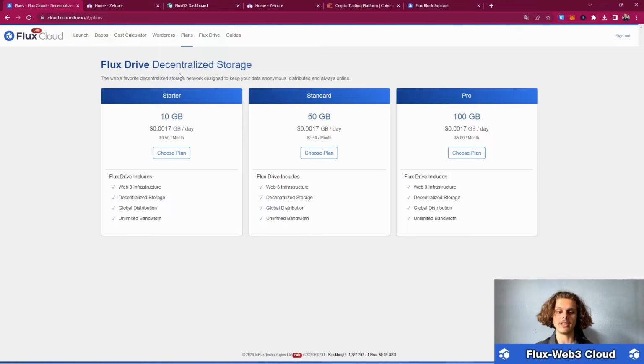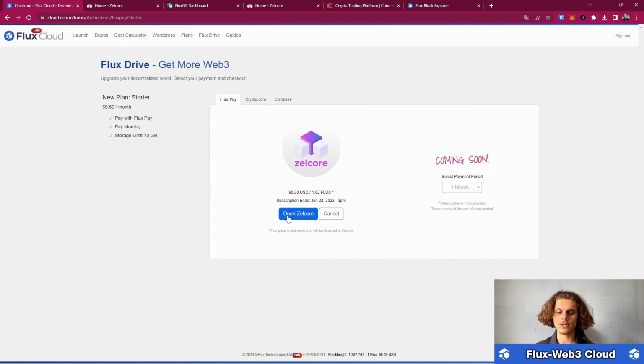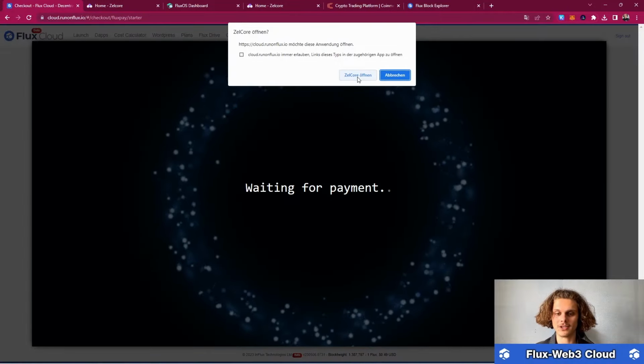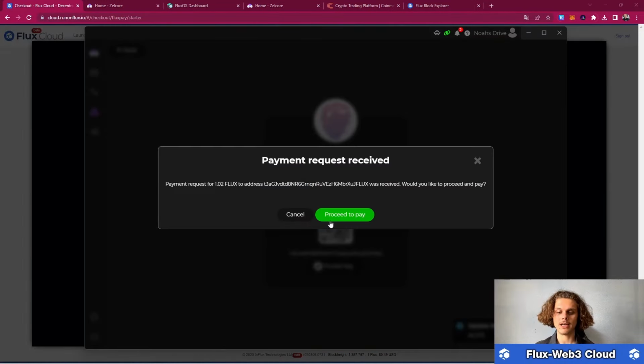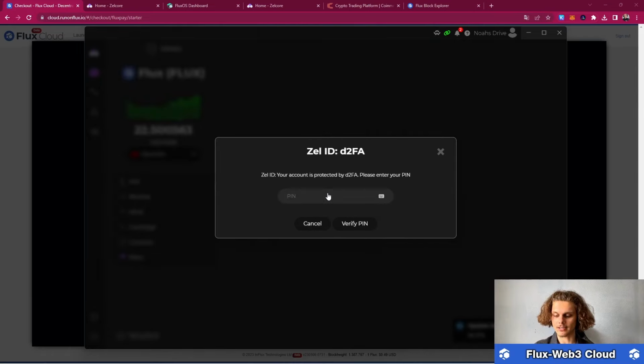And if we hop back to the Flux Cloud, we are now logged in with our Zelcore wallet and we can choose the plan. So we're gonna choose the starter again. All we now need to do is to open Zelcore. This is again gonna redirect us to that page, so open it and proceed to pay, and then just type in your PIN again and verify the PIN.